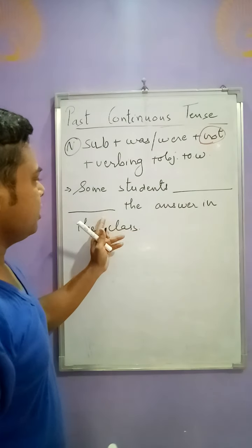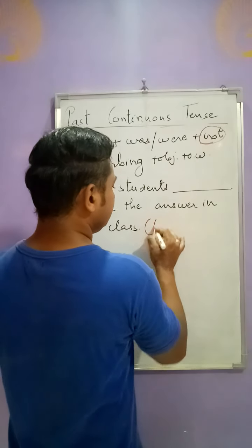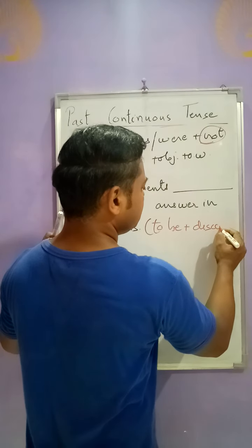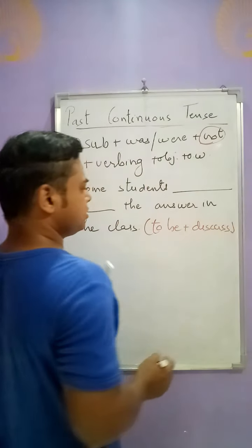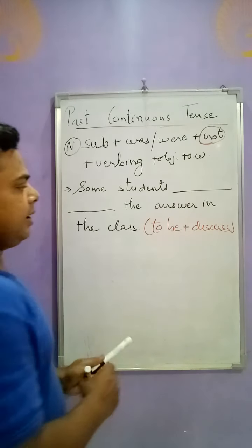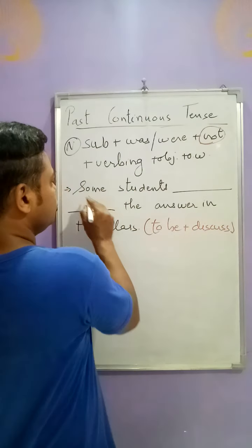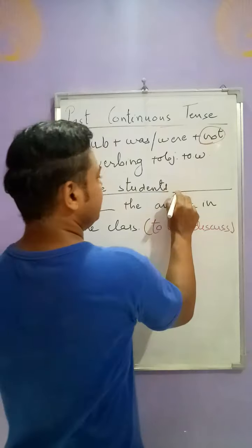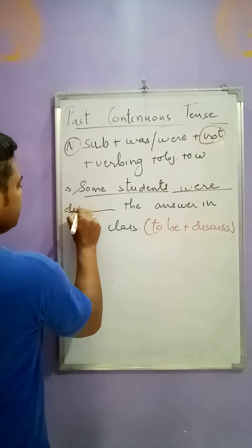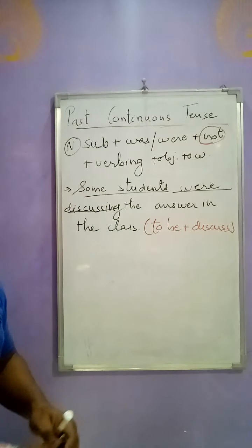Some students blank the answer in the class. Suppose, friends, in brackets we are given to be plus discuss. To be plus discuss is given to us, and we have to write the answer here. So "some students" is plural, so we will write "were discussing". This is the correct answer.